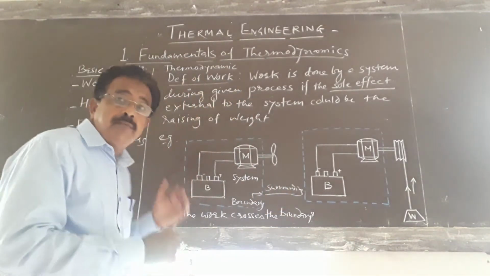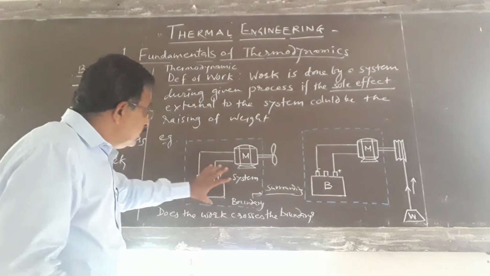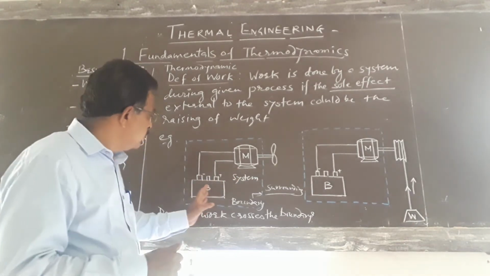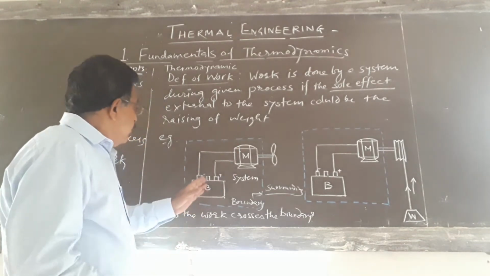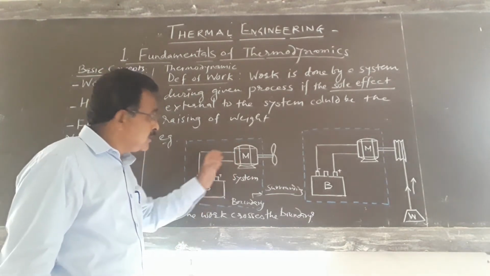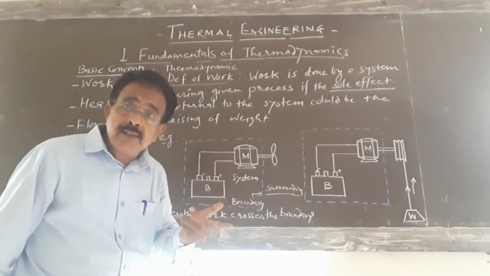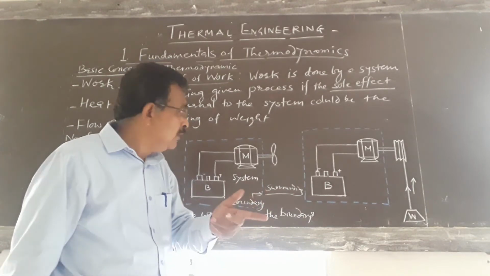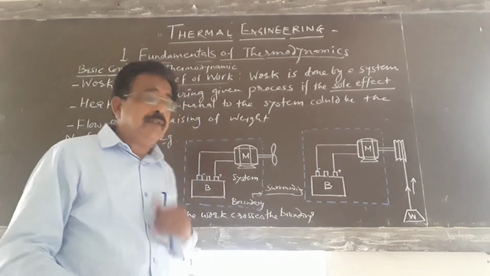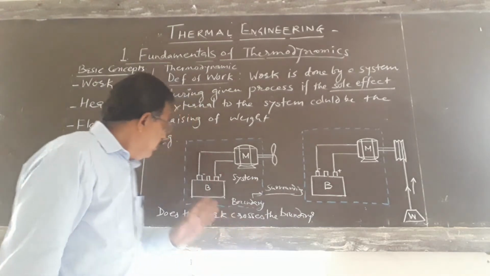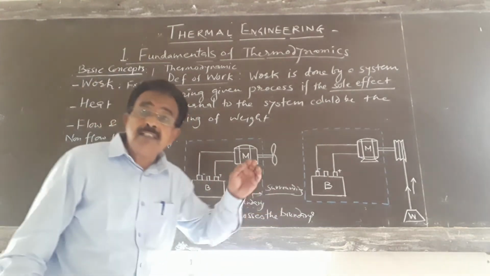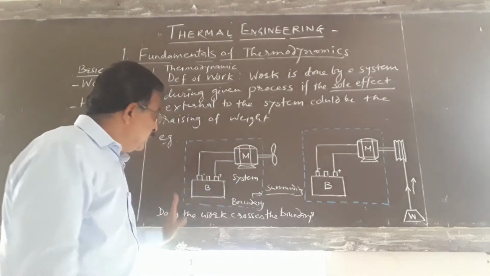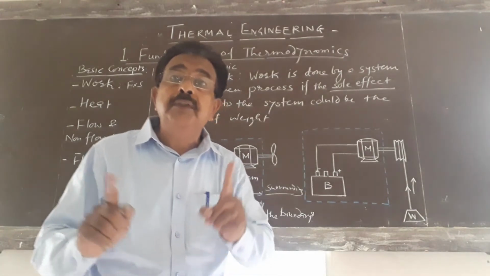Now let us see this from one example. Here the system contains a battery and a motor. The battery gives electric supply to the motor. The motor rotates the fan, which we have considered in the surrounding. Now, does work cross the boundary? According to this definition, in this arrangement, does the work cross the boundary of the system?